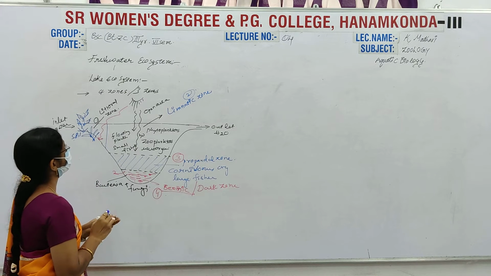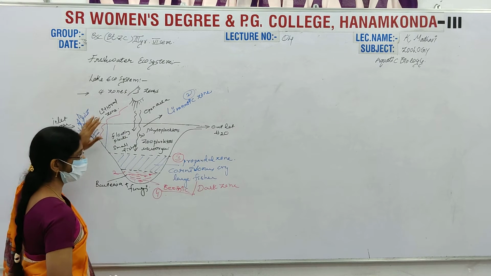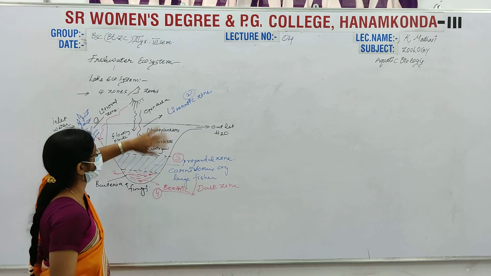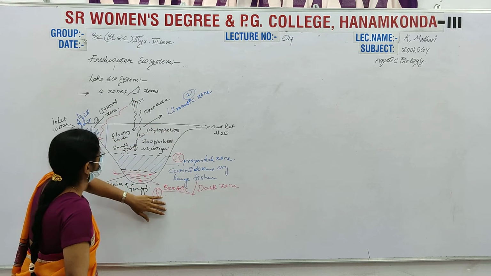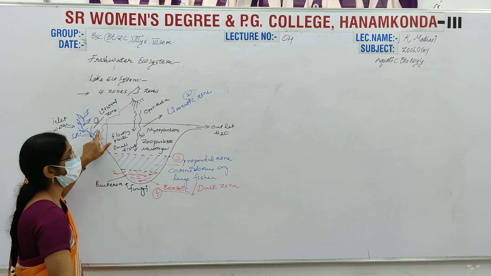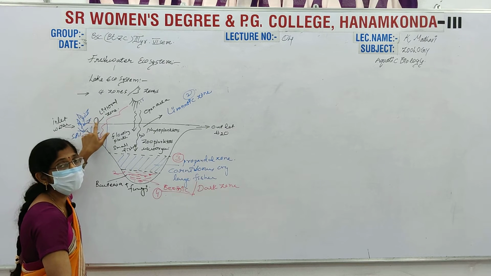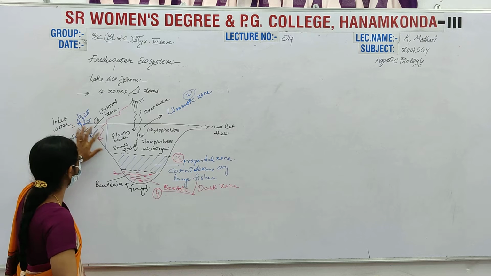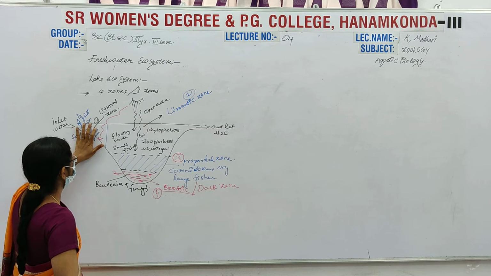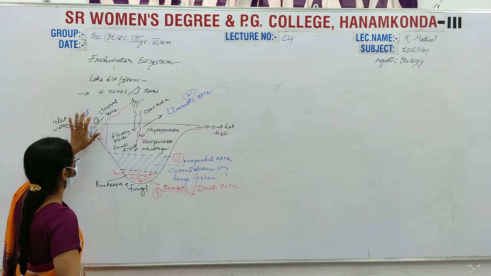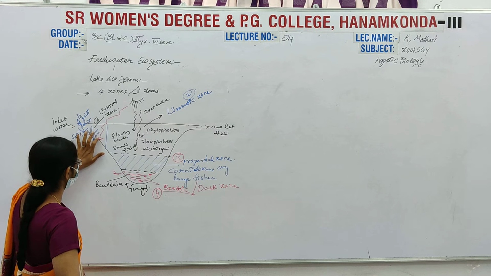In the lake ecosystem, we observe these three or four zones. The first one is the littoral zone, which is closely related to the shore or the soil or land, and it has a spacious and variety of flora and fauna.